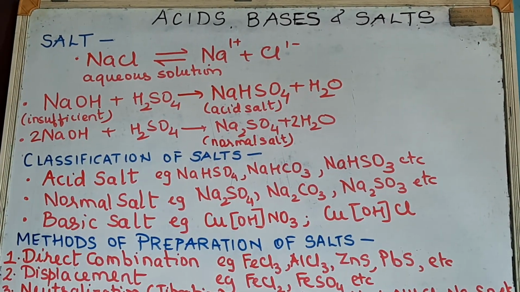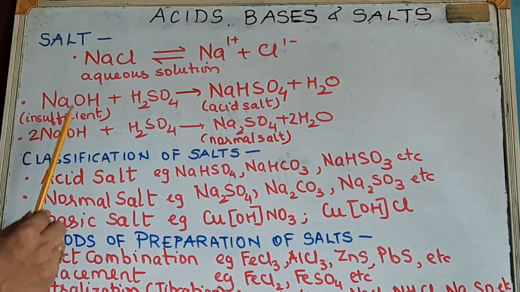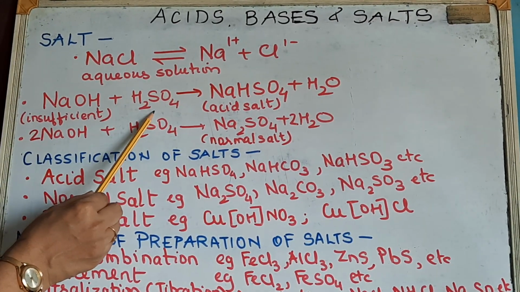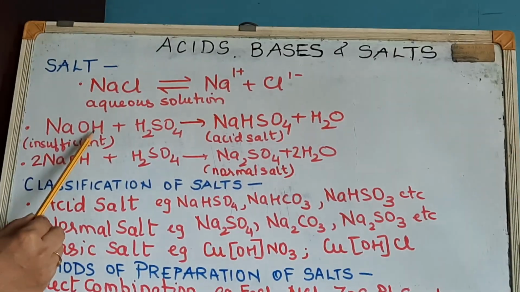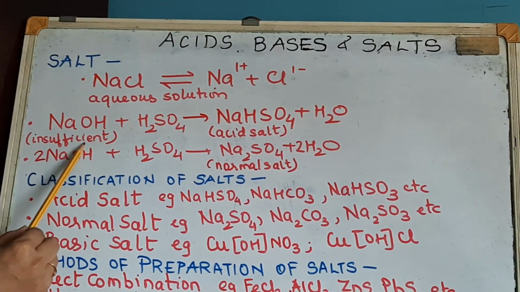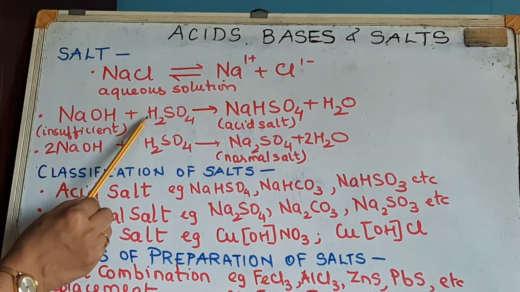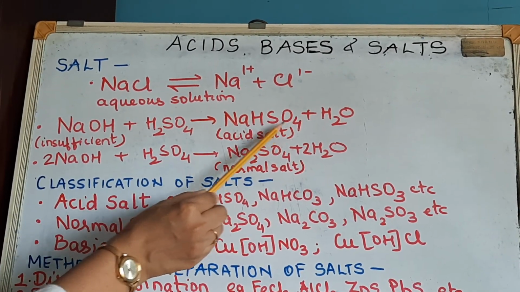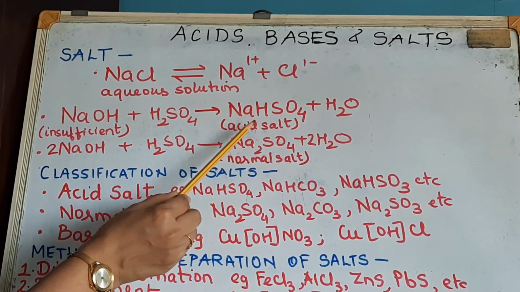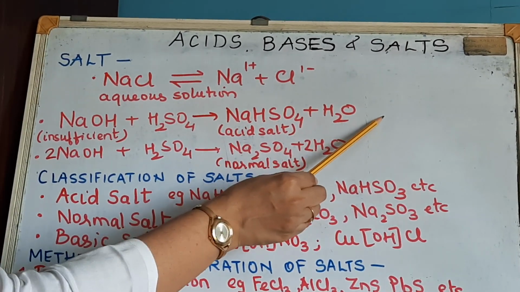And the other definition which we discussed, a salt is a compound which is formed by the partial replacement. Now see, this is H2SO4, which is a dibasic acid. There are 2 hydrogen ions. Now you are using sodium hydroxide here in an insufficient quantity. So this NaOH is going to replace only one of the hydrogens. So it is forming NaHSO4, which is sodium bisulfate, plus water. So this is called a partial replacement.